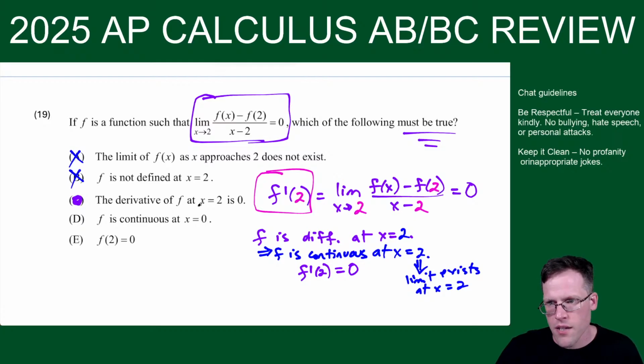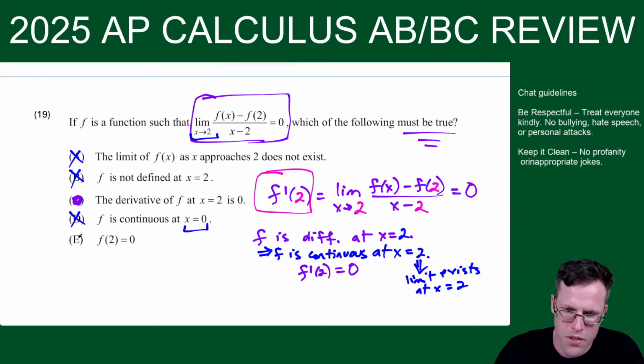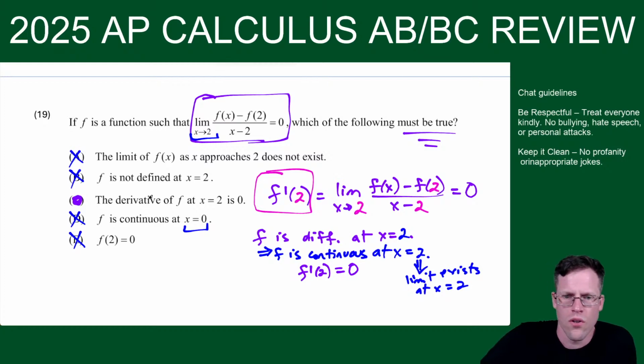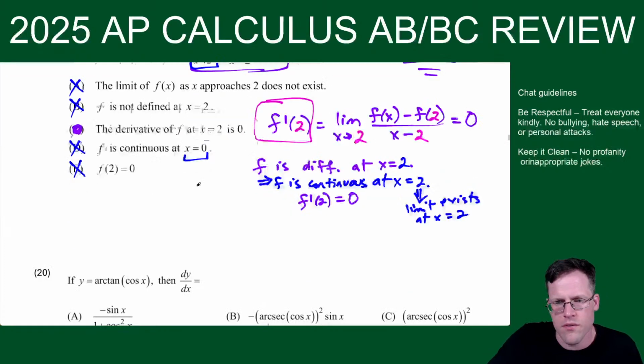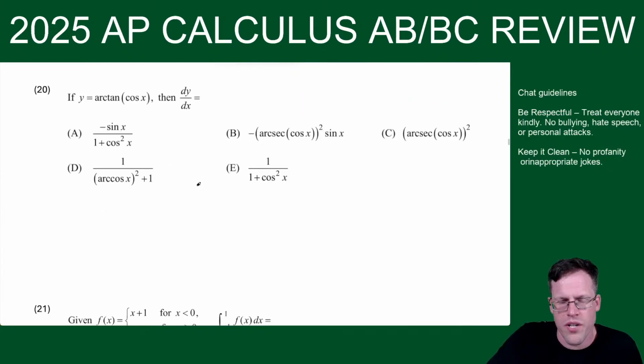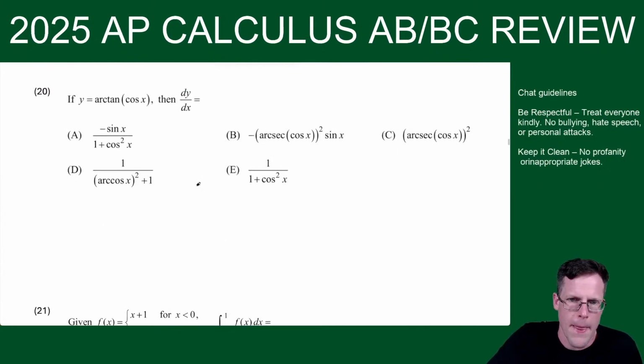All right, f is continuous at 0. It doesn't have to be true because this is all happening in the neighborhood of 2. So 0 is like a different neighborhood, so who knows what's happening there. And then the function value at 2 equals 0 doesn't need to be true. The derivative at 2 needs to be 0, but not the function value. Okay, cool. So that was concepts, now more technique.